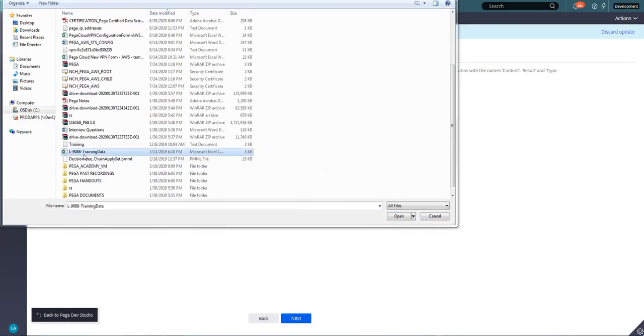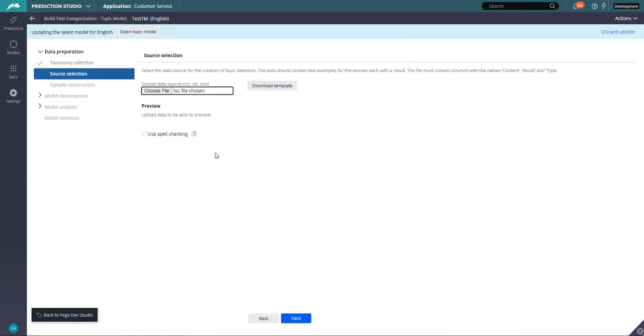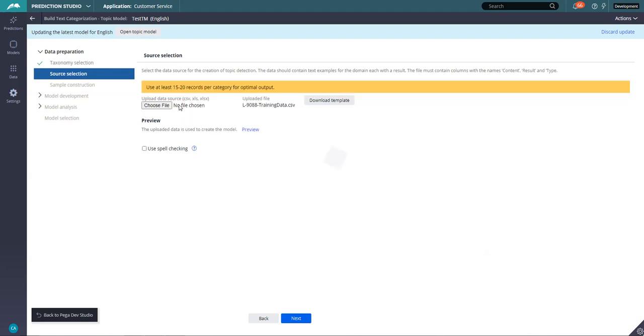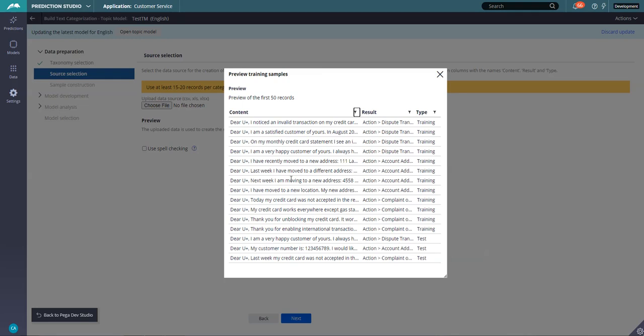We are going to choose this training data. This is a data set which we are actually going to use to train this text model. This is again from the Pega Academy. So training data, we're going to select that one, and it's loading. If you want to do a preview, you can click on the preview. Basically it's a list of emails in the CSV file: if the content is so and so, what's the result we have to take, and whether it is a training data set or test data set. That's what the CSV file which we imported has.